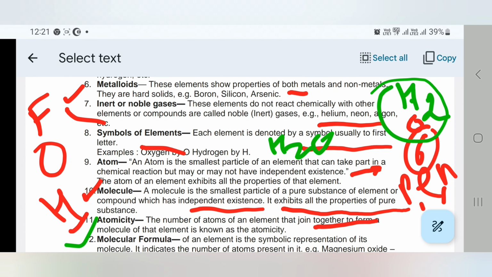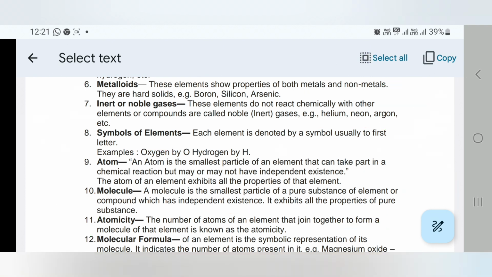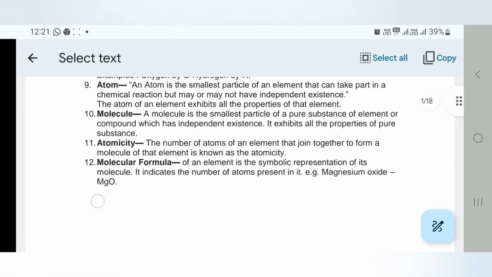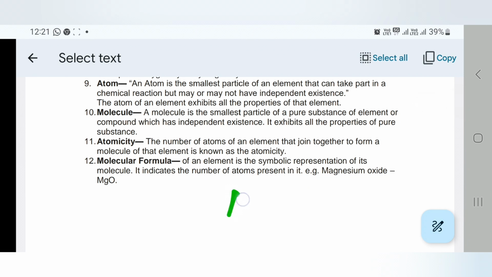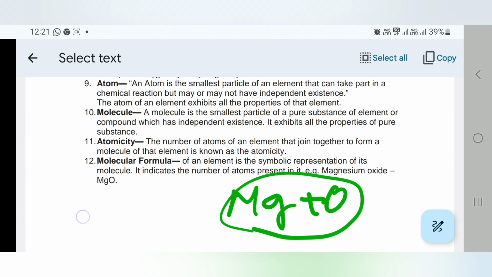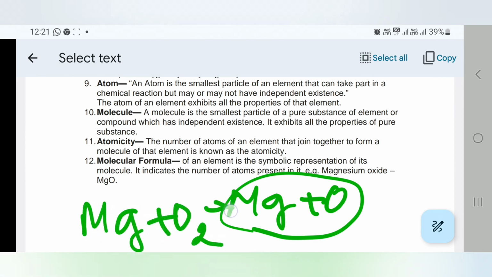Molecular formula. The molecular formula of an element is the symbolic representation of its molecule. It indicates the number of atoms present in it. For example, magnesium oxide, MgO. This is formed by the combination of Mg plus O. When magnesium burns in the presence of oxygen, it forms magnesium oxide.